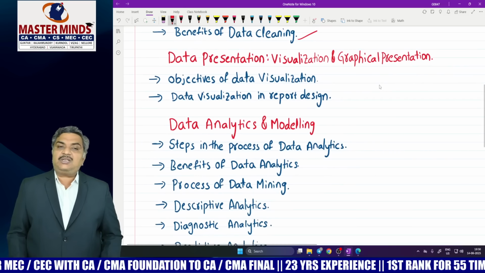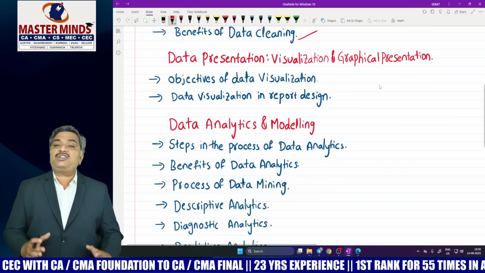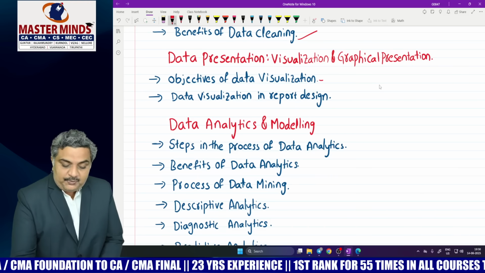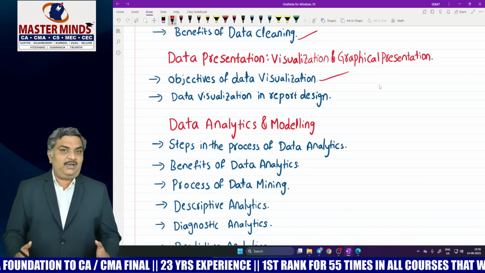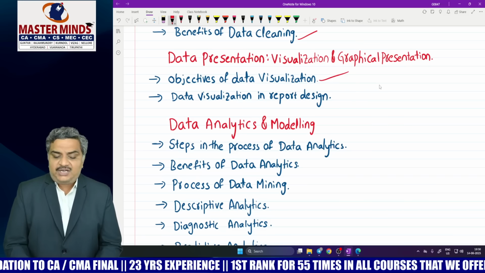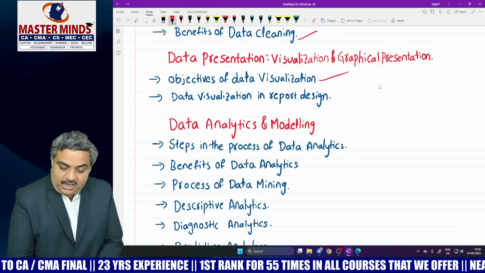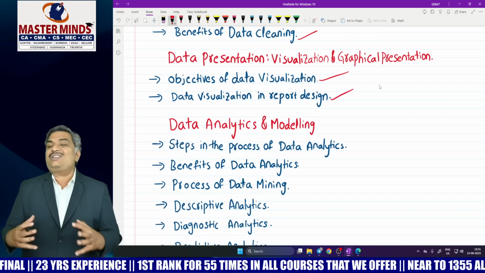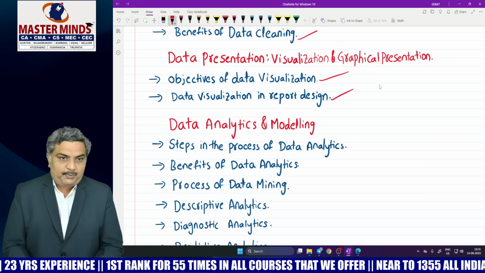And now coming to the third lesson, that is data presentation, visualization and graphic presentation. The most important thing is the object of data visualization. I think it was recently asked in a different way, and how you can make data visualization in report design. This is another very important topic which you need to pay attention to.